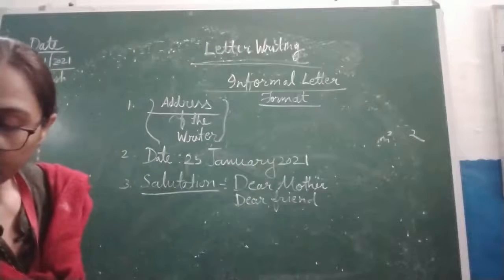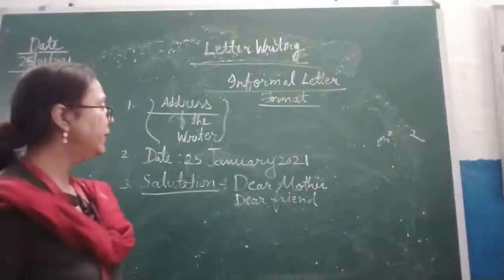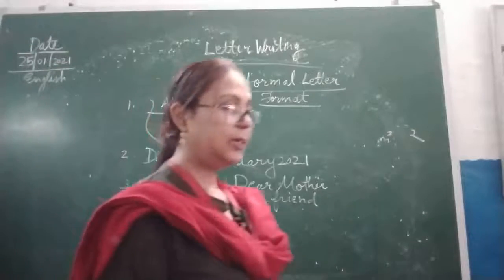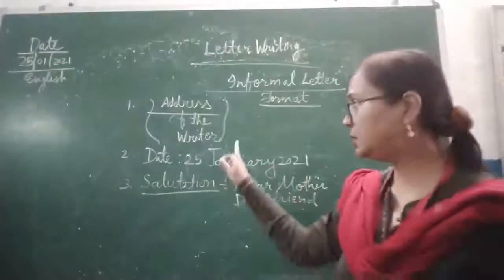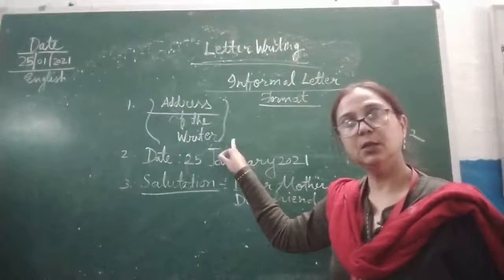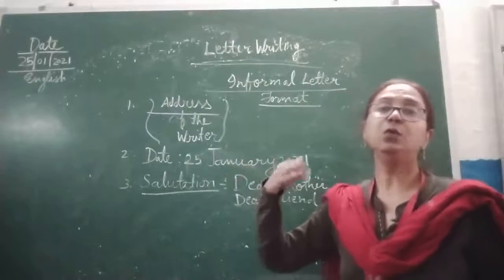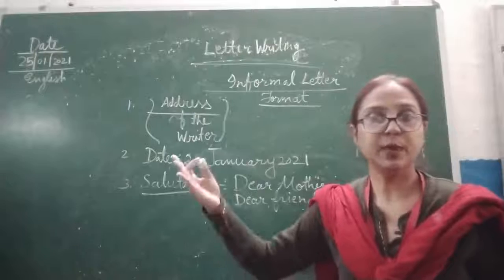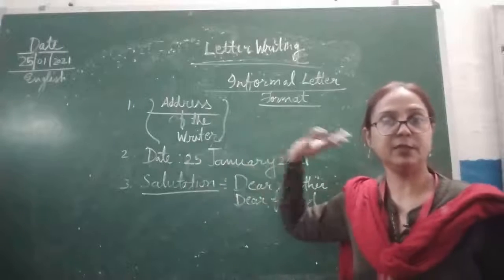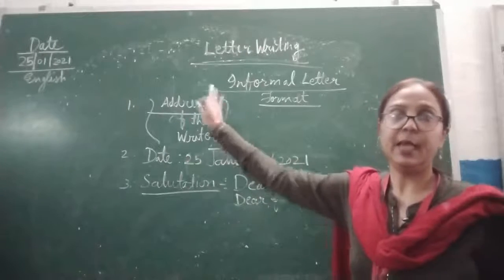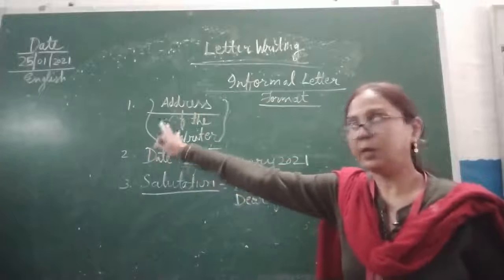Children, one thing that we are always missing, that is address. Address must be written whomever you are writing a letter to. So you will write your address first at the left corner.